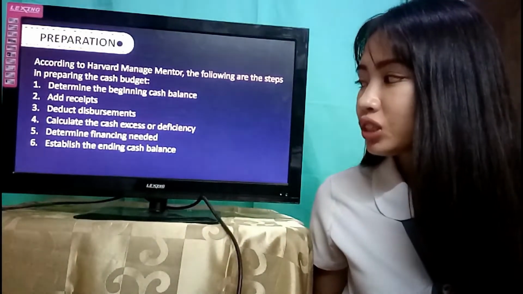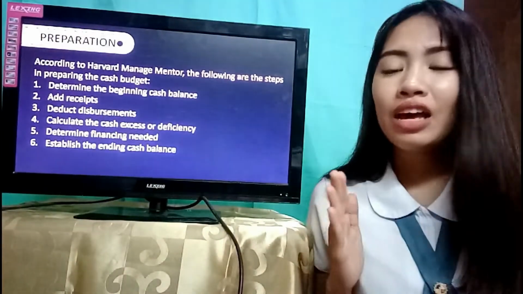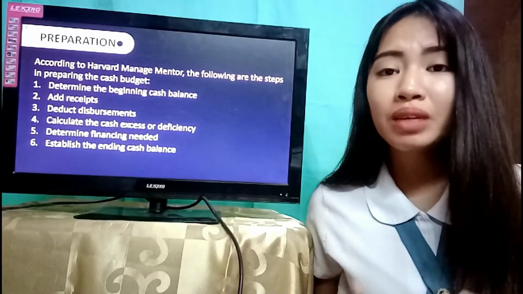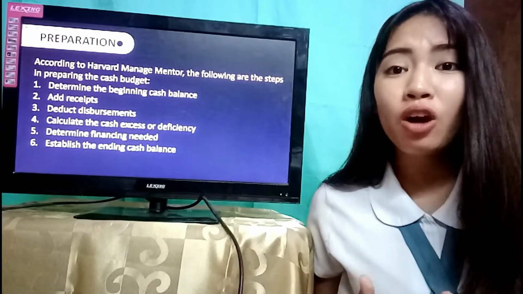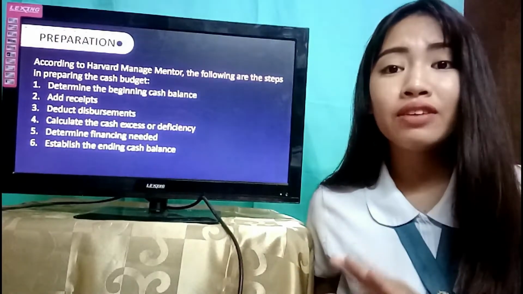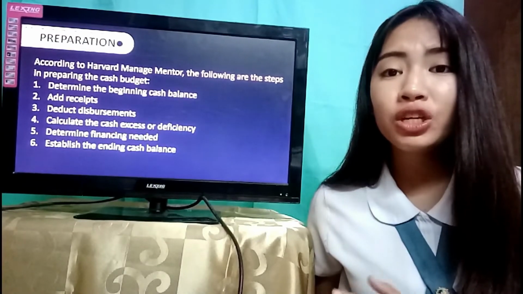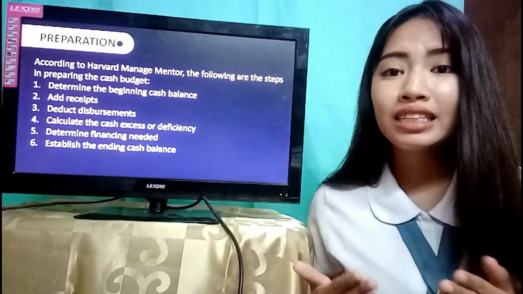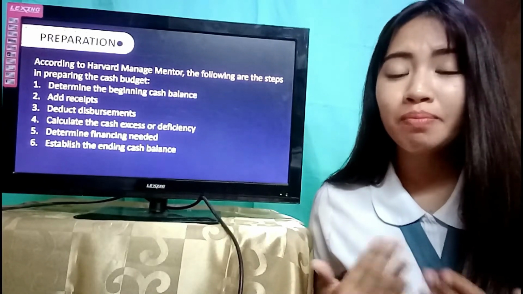Next step is we should determine the financing needed. If at the end of the period there is a cash excess, that means financing of operations can be covered using the available cash. However, if there is a cash deficiency, that means you need to plan on financing the period's cash needs by getting from other sources such as bank loans.